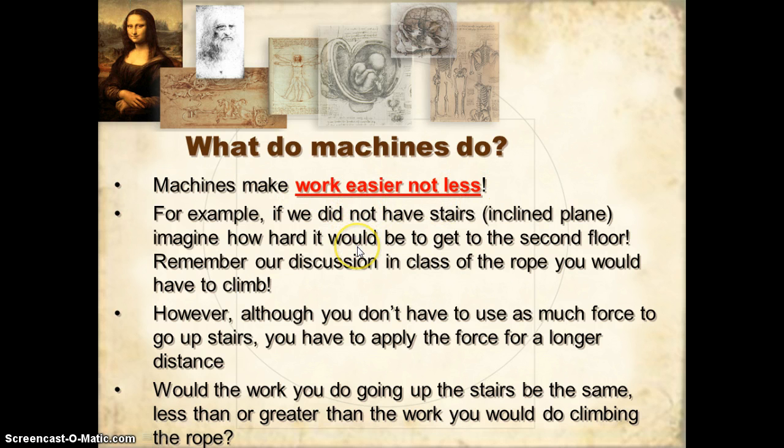For example, in our Who's the Most Powerful Student activity, if we did not have the stairs, remember we talked about this, imagine how hard it would be to get to the second floor. We talked about throwing a rope over the back. Would it be harder to climb that rope? Well, yeah, you'd have to be able to lift your entire body weight. The work you would be doing would be however long that rope is, the height, times your body weight. It would be much harder to do that than to simply climb the stairs. Why? Because the stairs are actually a type of simple machine called an inclined plane or a ramp.